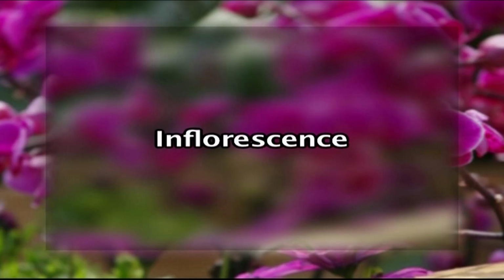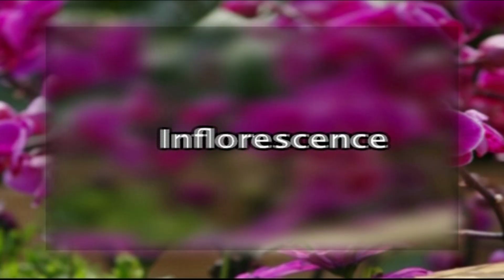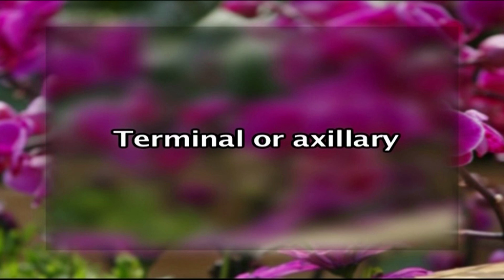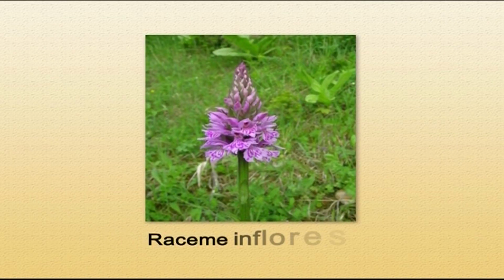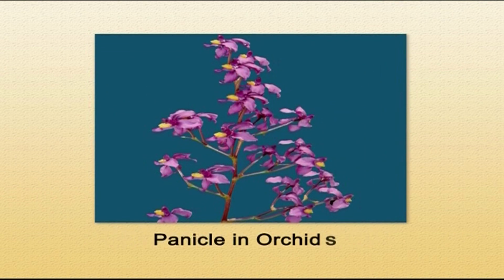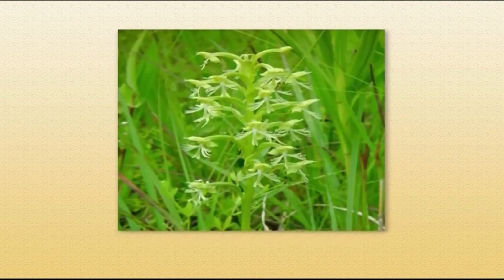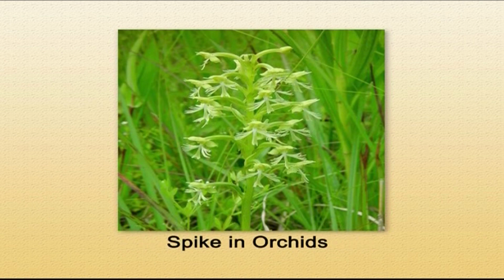Now, the reproductive part of the flower, starting with the inflorescence. The inflorescence can be either terminal or axillary. The type of inflorescence that we encounter in Orchidaceae can be raceme, panicle, or spike, or very rarely the inflorescence is reduced to a single solitary flower.